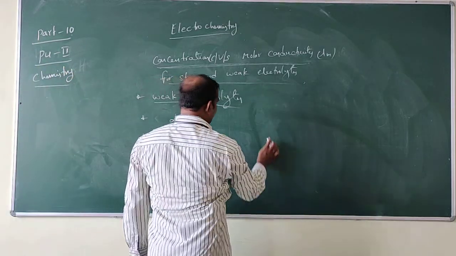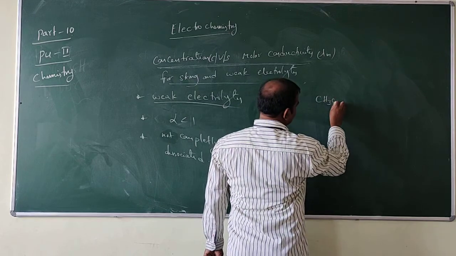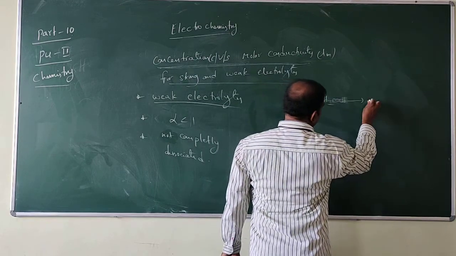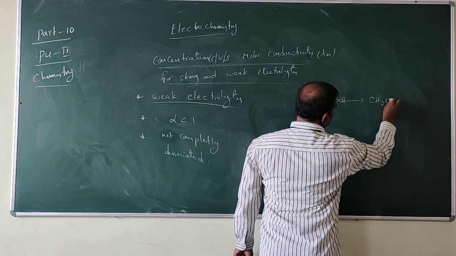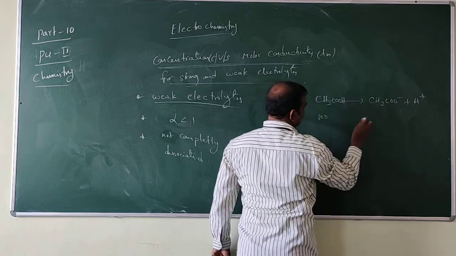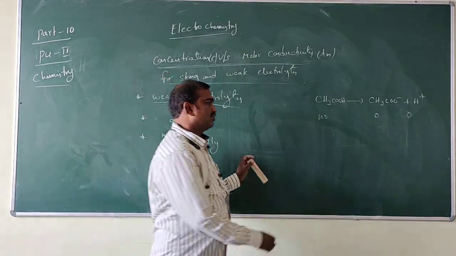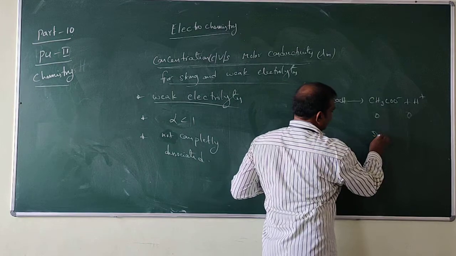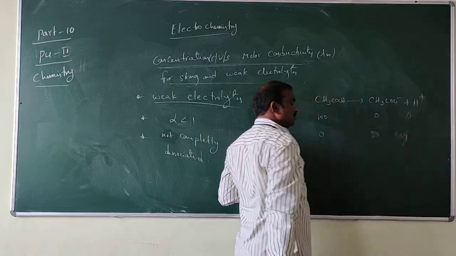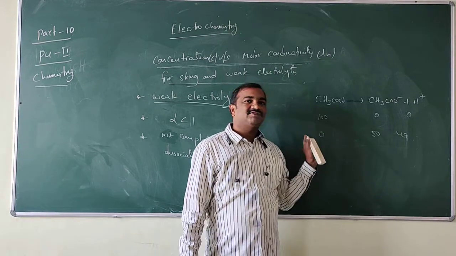See what you studied in CH3COOH. We consider CH3COO minus plus H plus. Initially it is 100, 0 and 0. Then what happened here? 50 and 49, so 1% remains here.